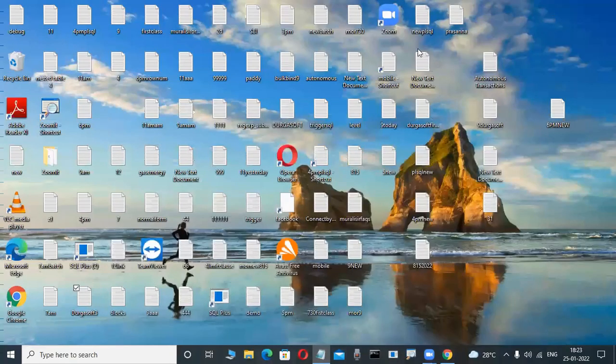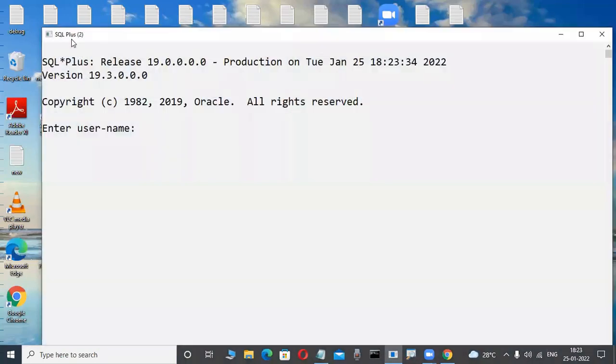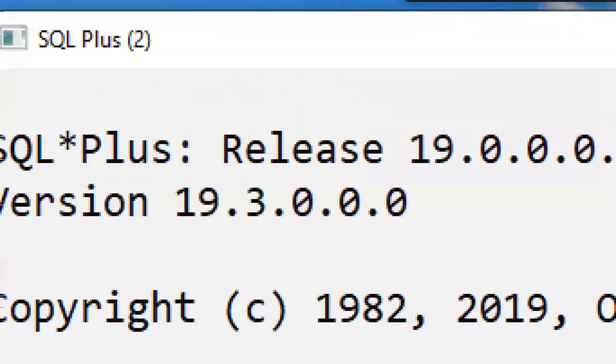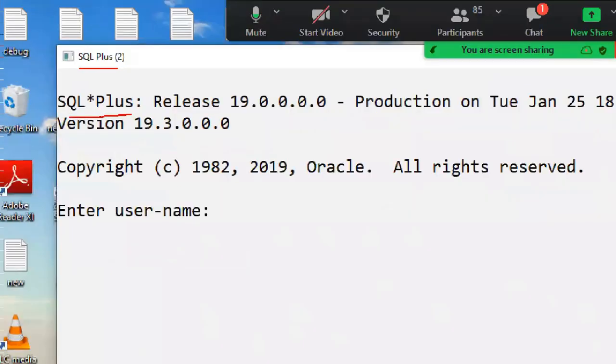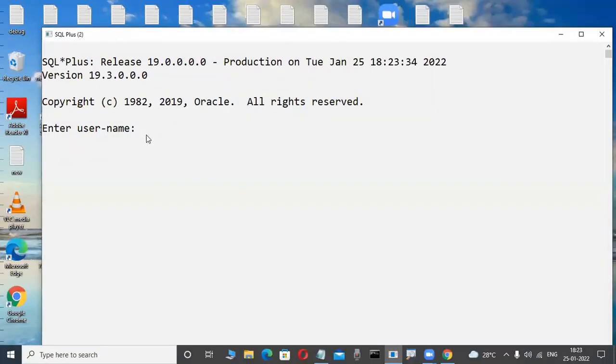Suppose once we are installing the Oracle software, automatically a tool is created. Don't worry. One tool, SQL Plus, is automatically created. Don't write it, just observe here. This SQL Plus tool we will learn in the future. Observe here, SQL Plus is a tool. Through this tool, users are connected to the database.